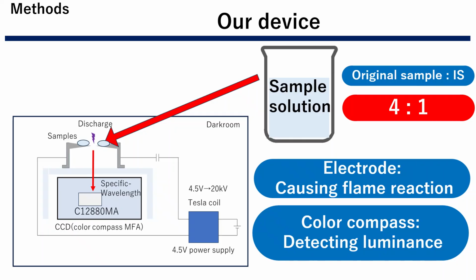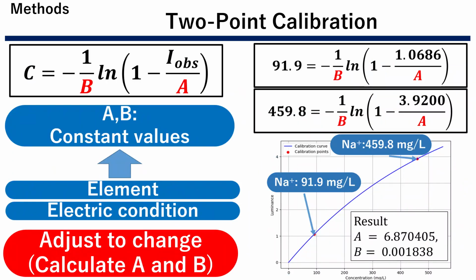This is our device. The electrode goes through flame reaction, then the light is observed by color compass. To prepare for the change of condition, we have to use two-point calibration. By calculating the constant of the equation, we can make this device adjust to change of the conditions.